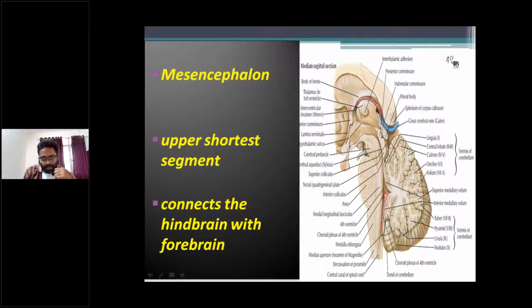In this picture, this is the midsagittal section of the cerebellum, brainstem, and corpus callosum, seen from the medial view. This is the midbrain, this is the pons, and this is the medulla oblongata. And here, this is the fourth ventricle, and this is the cerebellum, right? So the upper shortest segment of the brainstem connects the hindbrain with the forebrain.